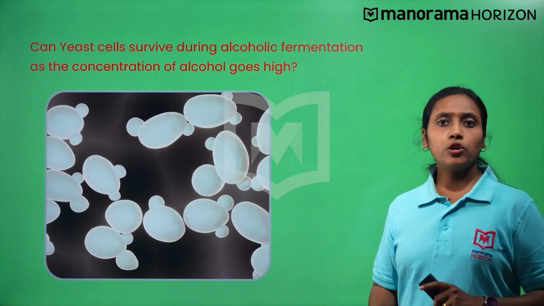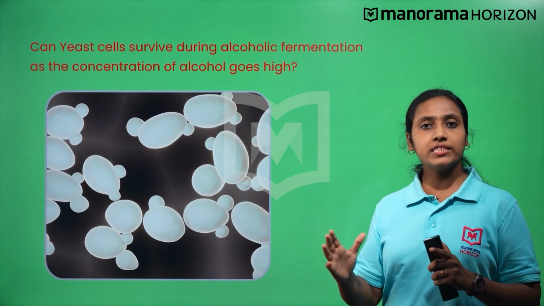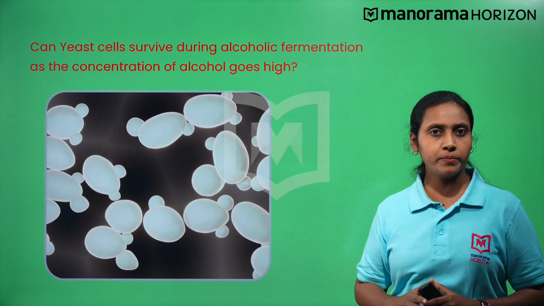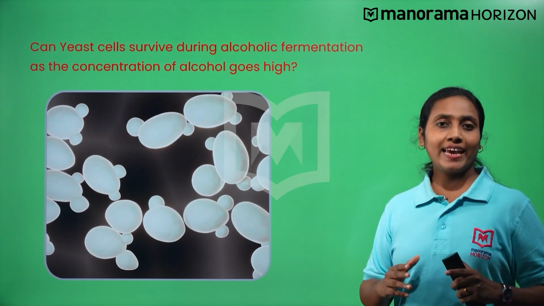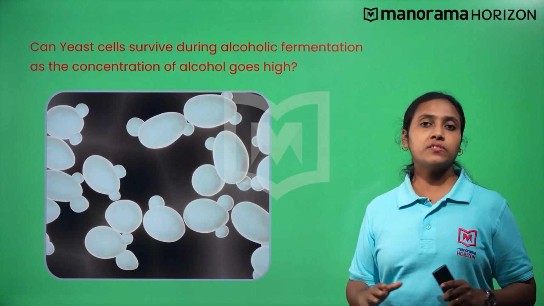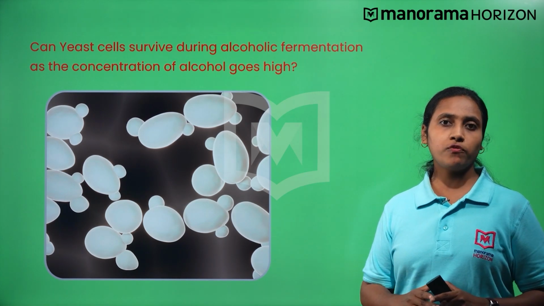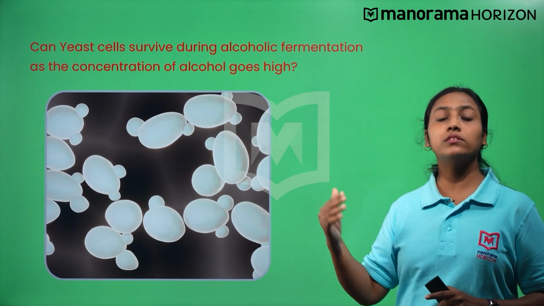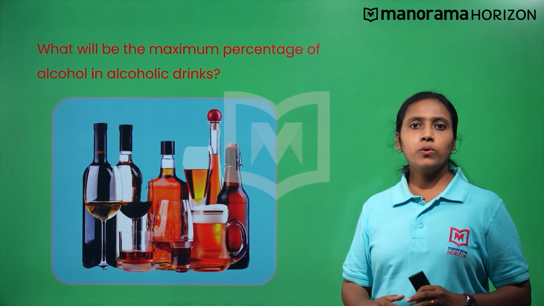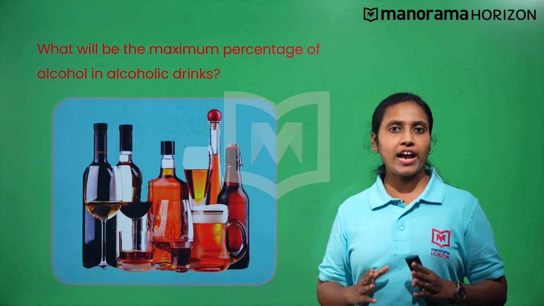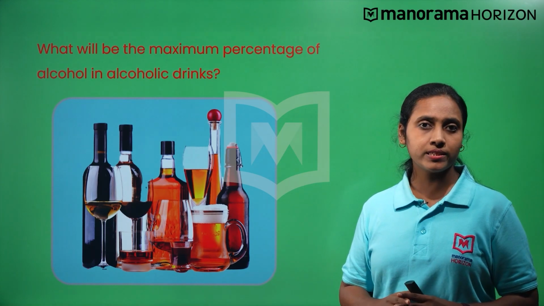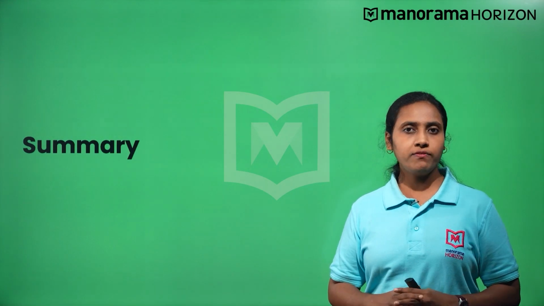If so, do you think that yeast can survive during alcoholic fermentation as the concentration of alcohol goes high? Exactly. They cannot survive if the concentration of alcohol goes beyond 13%. Now, can you say what will be the maximum percentage of alcohol in alcoholic drinks? Let's summarize what we have learned.